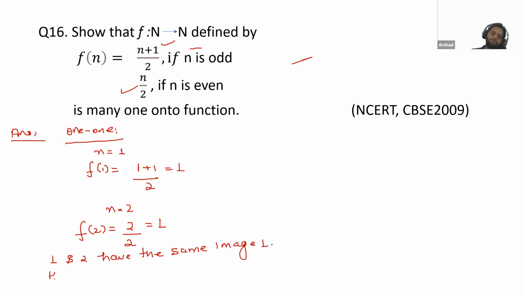Hence the given function is not one-one. Is this clear, Atif and Noma? Yes.